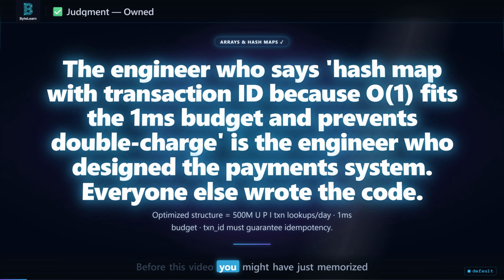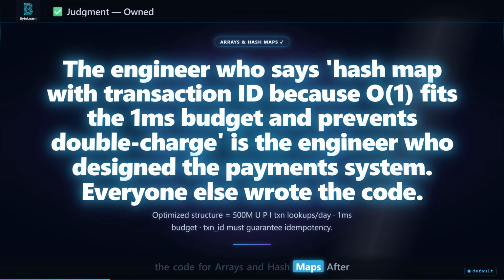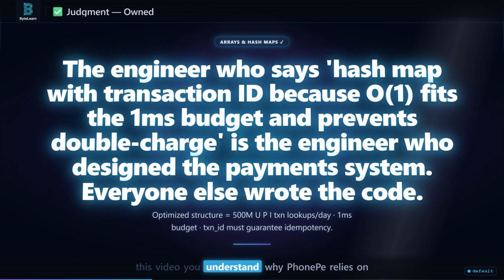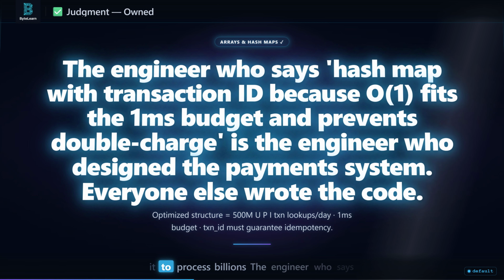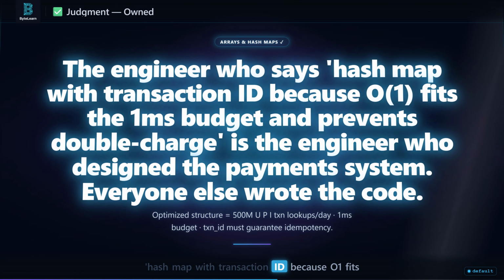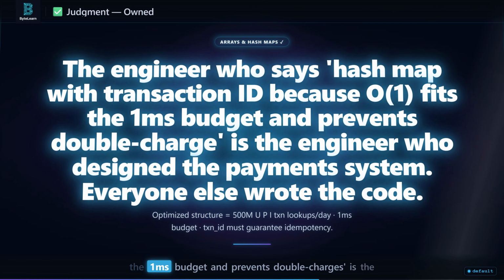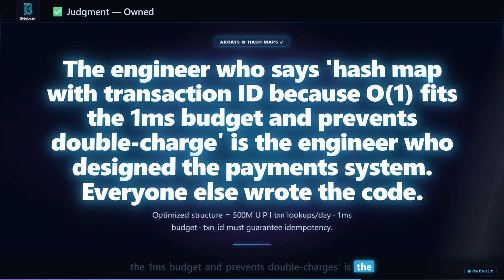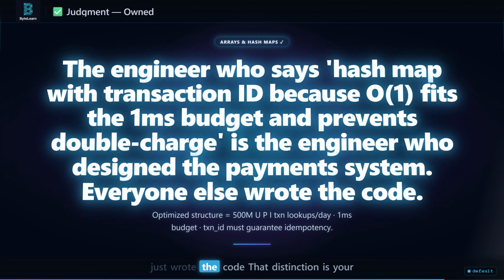Before this video, you might have just memorized the code for arrays and hash maps. After this video, you understand why PhonePe relies on it to process billions. The engineer who says hash map with transaction ID because O(1) fits the 1 millisecond budget and prevents double charges is the engineer who designed the payment system. Everyone else just wrote the code. That distinction is your survival skill.